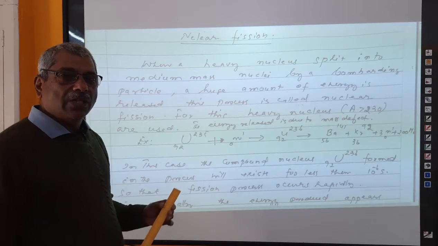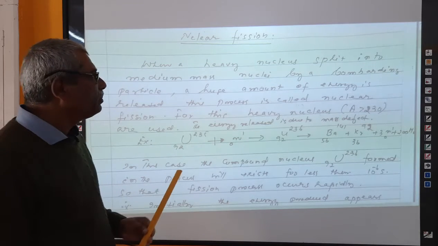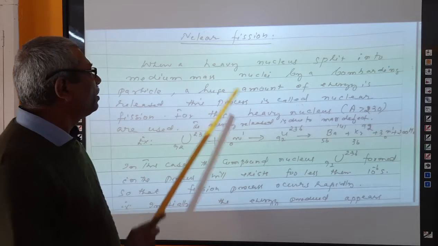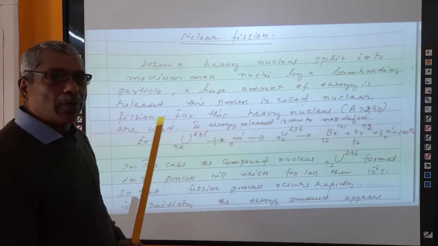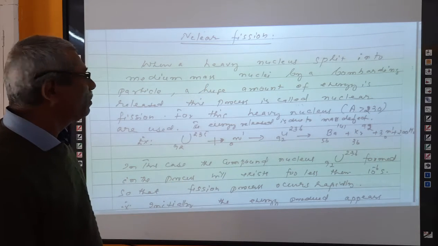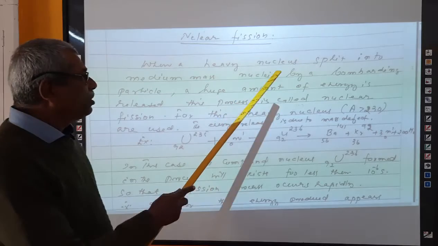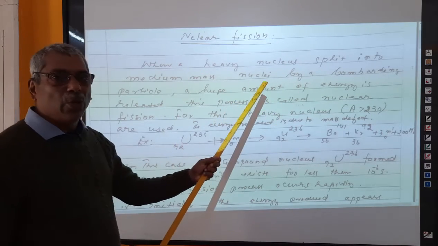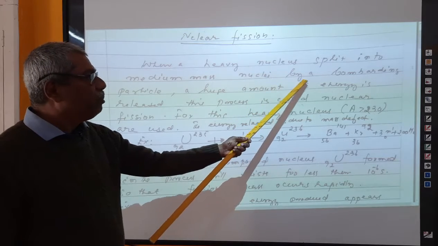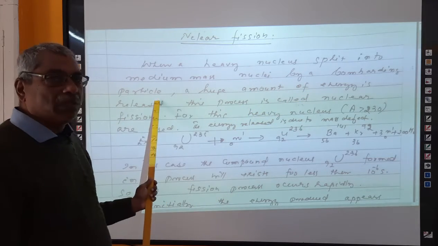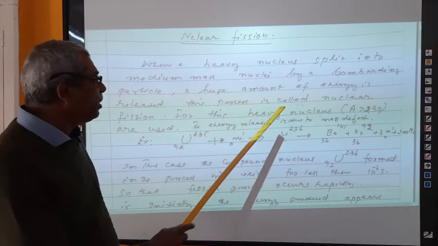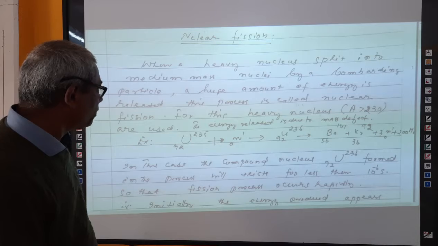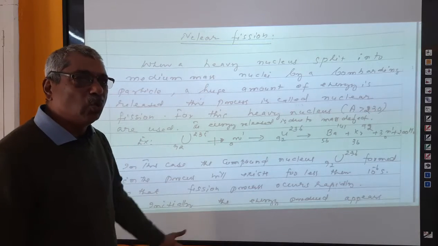Today we are discussing the last topic of this lesson, atoms and nuclei. That is the topic marked here, nuclear fission. The notes are also written here, as you see: when a heavy nucleus splits into medium mass nuclei by a bombarding particle, a huge amount of energy is released. This process is called nuclear fission. Fission means splitting into two.